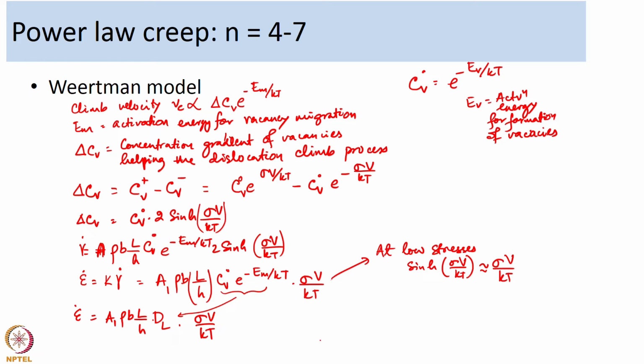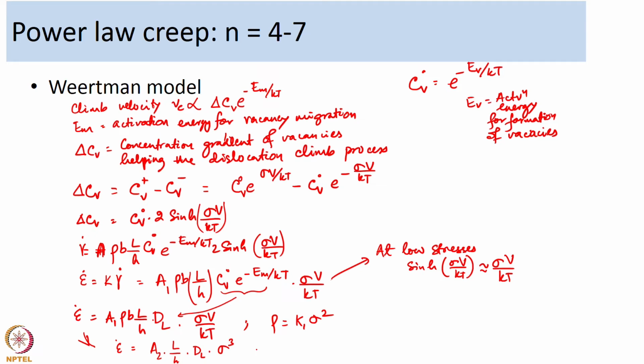And then from Taylor's relation, if you recall, in one of our earlier portions I was talking about the relationship between dislocation density and applied stress. What people have noticed is the dislocation density is some constant times the square of the applied stress. So he used the relation here, and this equation then becomes epsilon dot is some constant A2 into L by h into D L into sigma cube.